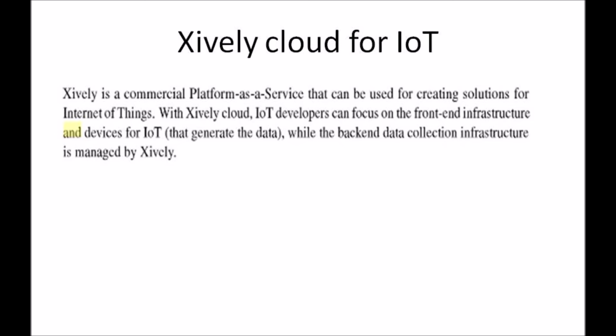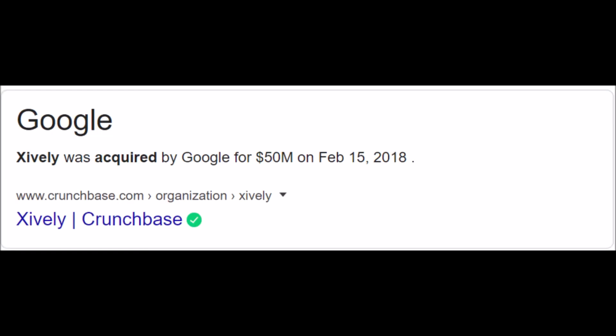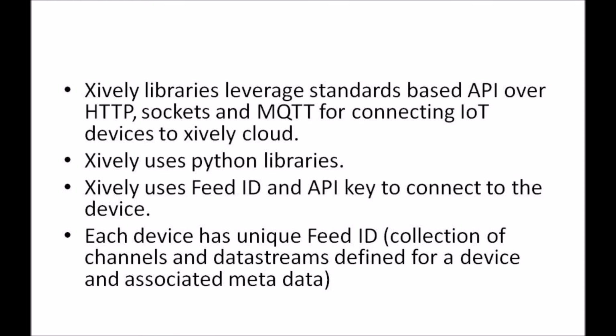So it gives a lot of time for the IoT developers to focus on front-end infrastructure as well as the devices involved for IoT, basically involved in generation of data. On February 15, 2018, Google acquired Xively for $50 million, which I'm just sharing for your information.